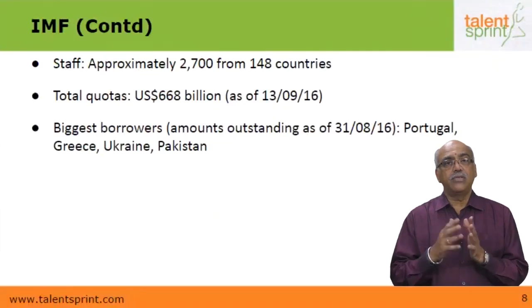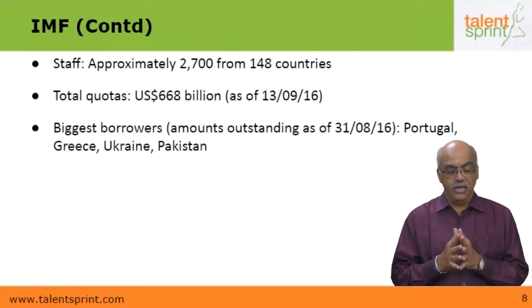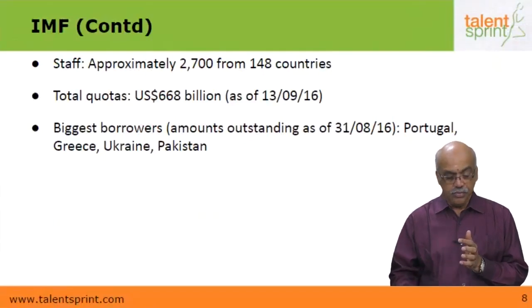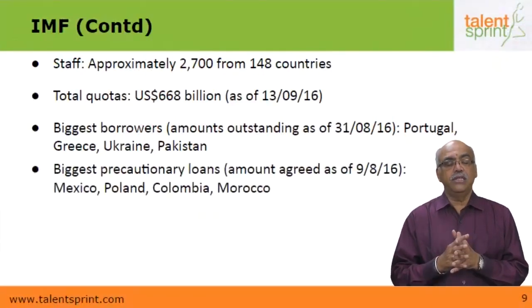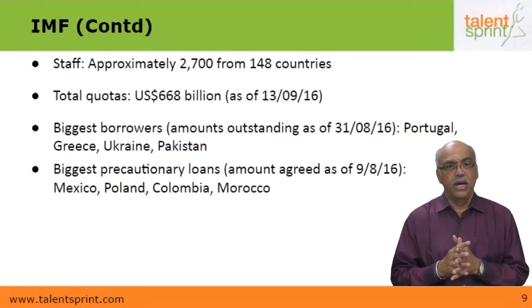And the biggest borrowers from the International Monetary Fund, the amounts outstanding as on 31st August 2016, are Portugal, Greece, Ukraine and Pakistan. The biggest precautionary loans, amount agreed to as of 9th of August 2016, are given to Mexico, Poland, Colombia and Morocco.